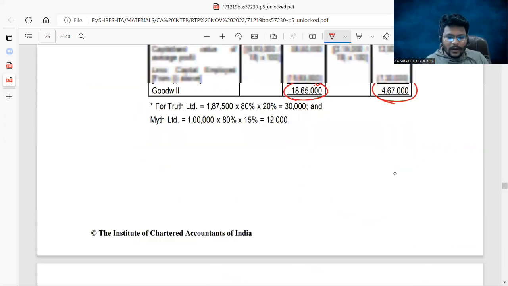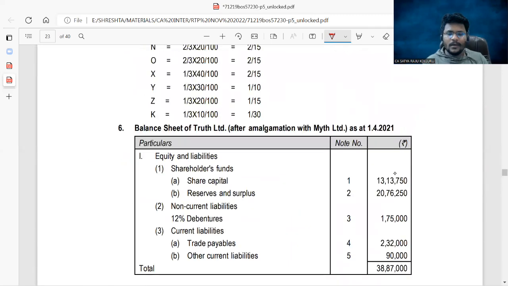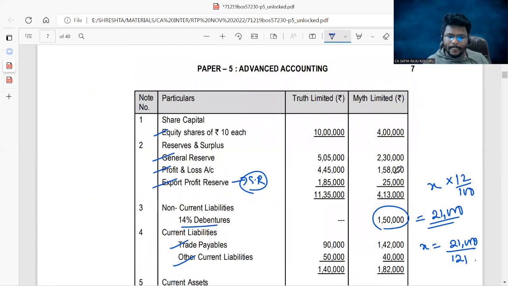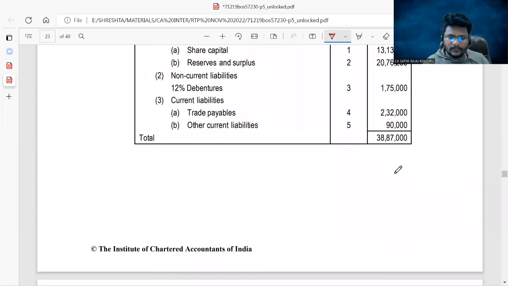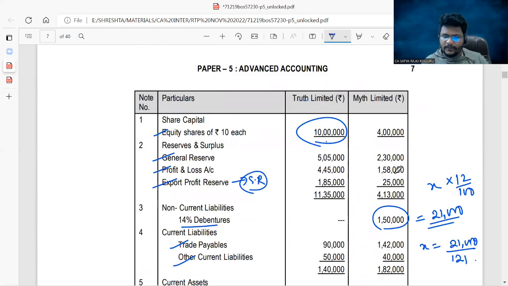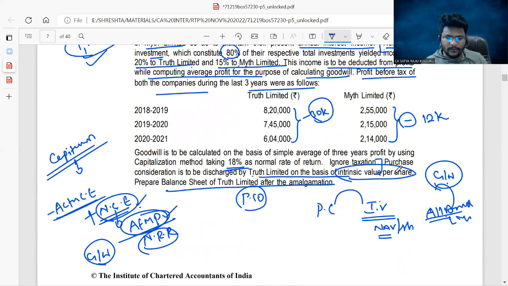Okay. Now all of you go to the balance sheet. Consider it one by one. We are in the books of Myth Limited. Existing share capital, how much? In Truth Limited, the existing share capital was 10 lakhs. In the form of PC, how many shares did we issue? Just now I worked it out. In the form of PC, how many shares did we issue? Where is it? Just a moment, please.